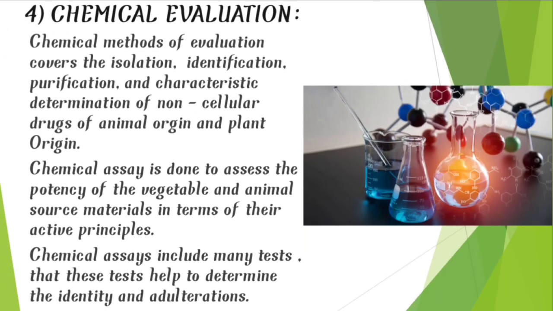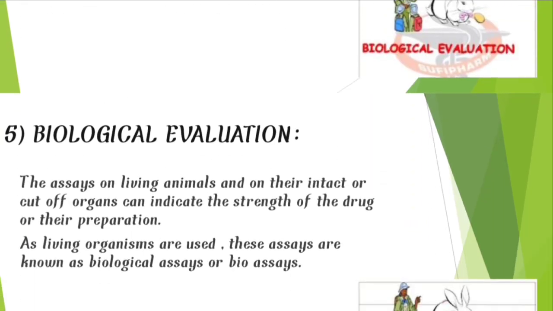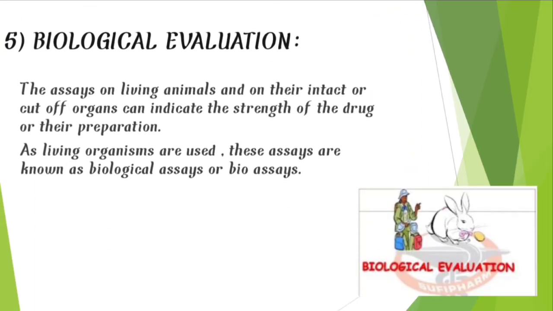Chemical methods of evaluation cover the isolation, identification, purification and characteristic determination of non-cellular drugs of animal origin and plant origin. Chemical assay is done to assess the potency of the vegetable and animal source materials in terms of their active principles. Chemical assays include many tests that help to determine identity and adulterations. So the last evaluation is biological evaluation. The assays on living animals and their intact or cut off organs can indicate the strength of the drug or its preparation. As living organisms are used, these assays are known as biological assays or bioassays.